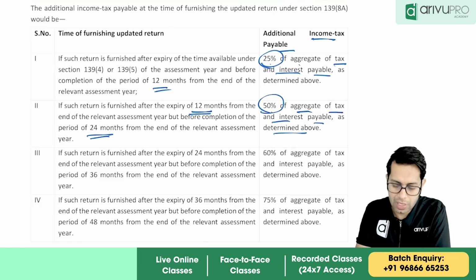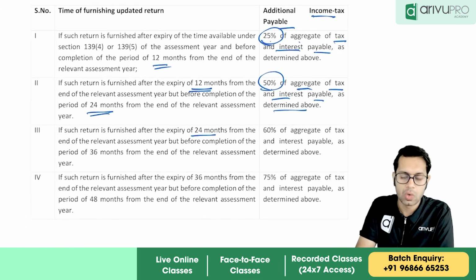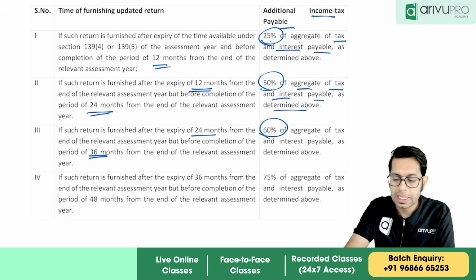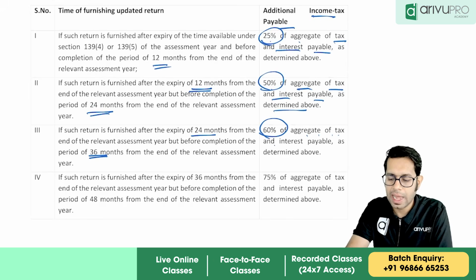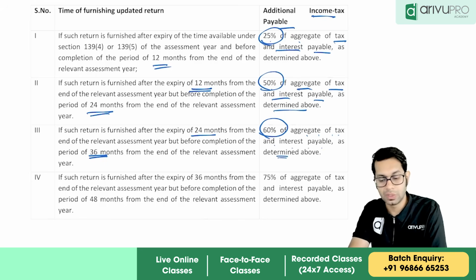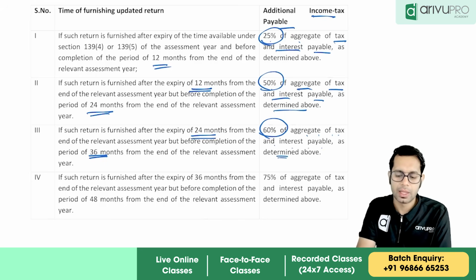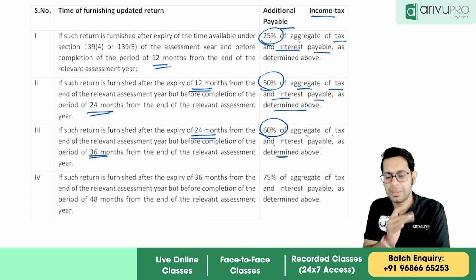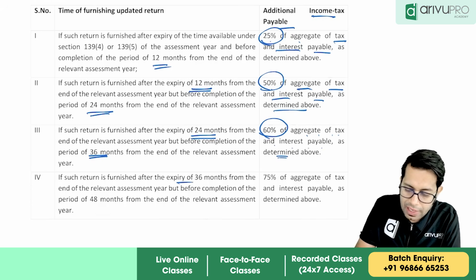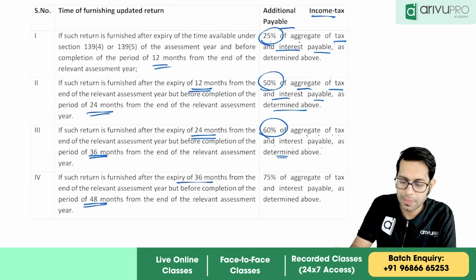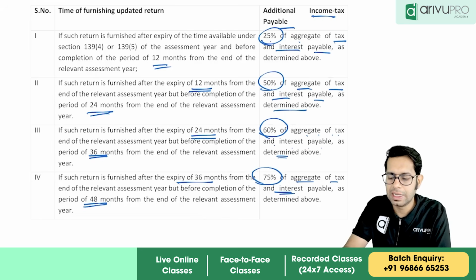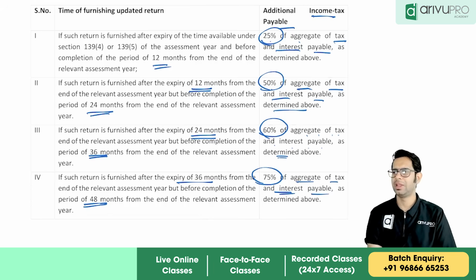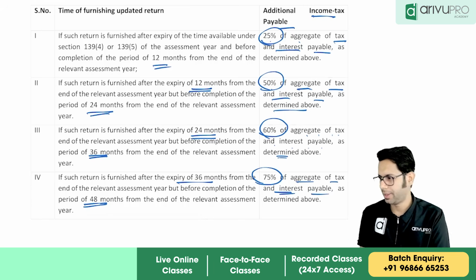If you file it after 24 months but within 36 months, then it is 60% of tax and interest payable as determined above. This is the new limit that has been added. If you file it after 36 but within 48 months, 75% of tax and interest payable by you is the additional tax or the penalty. Basically, they have given it the name additional tax which you have to pay.